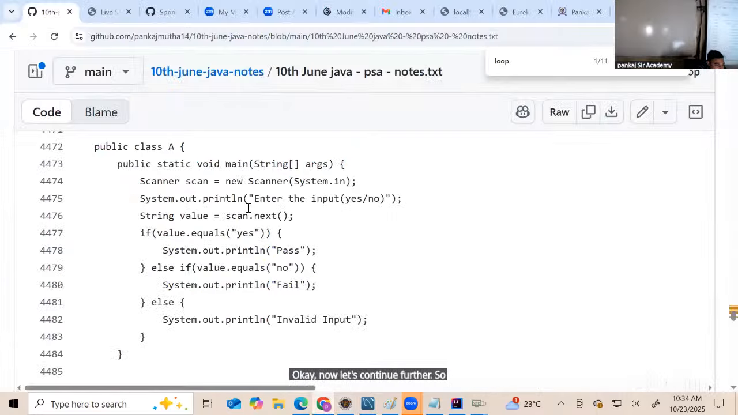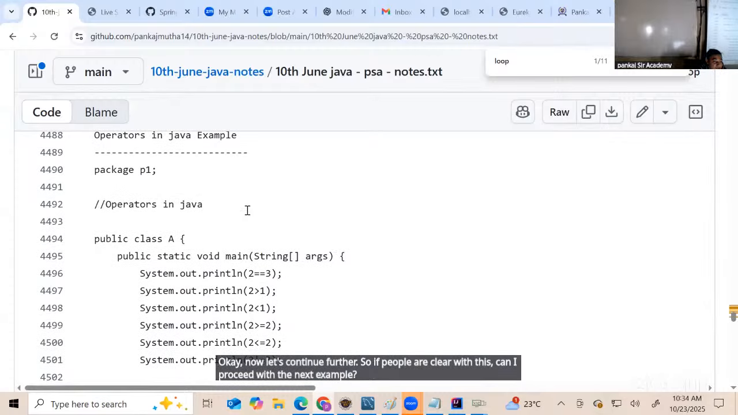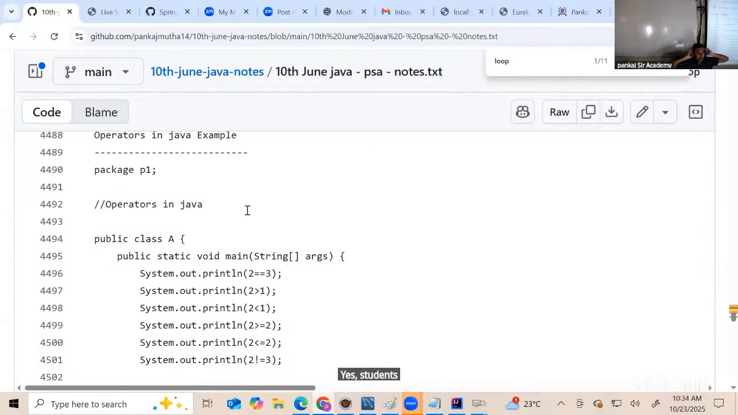So if people are clear with this, can I proceed with the next example? Yes, students, you have to be interactive. All of you, please tell me, is this part clear? Shall we proceed further? Yes?